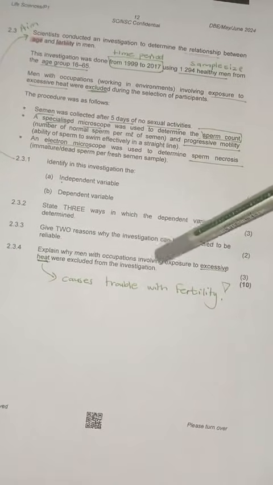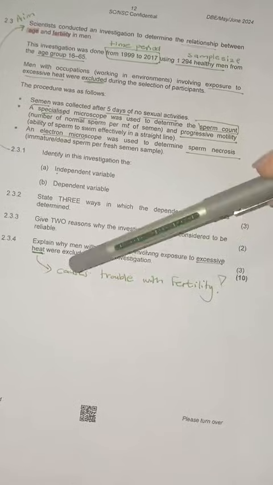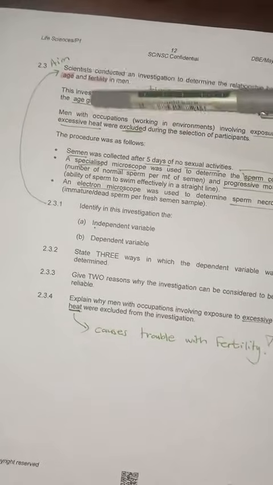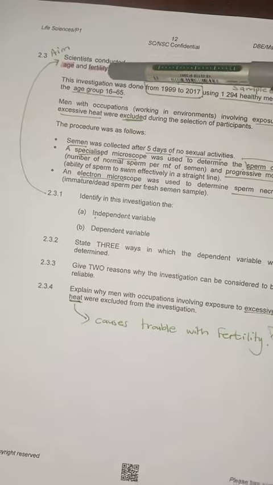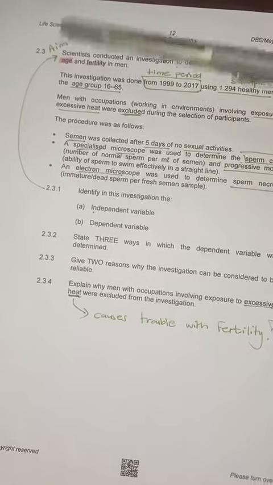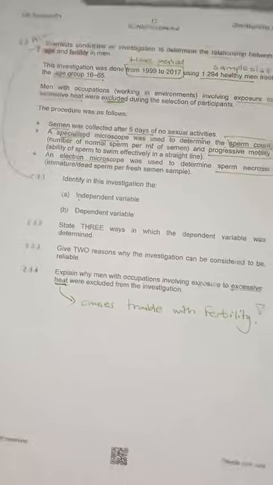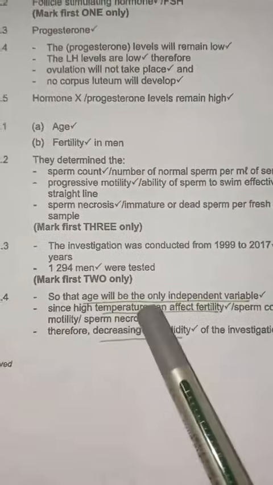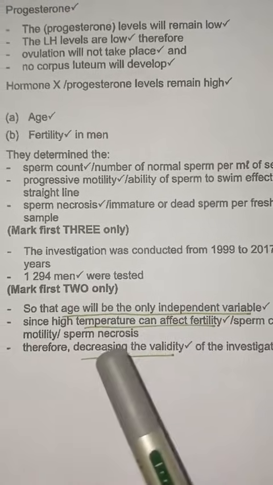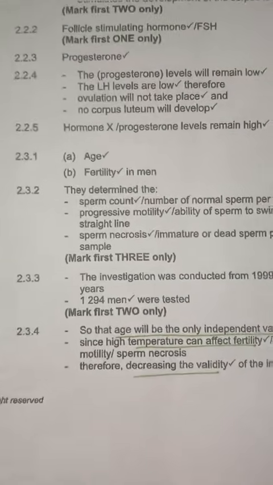And then explain why men with occupations involving exposure to excessive heat were excluded from the investigation. Because now we know heat causes problems with fertility. Now this is testing the relationship between age and fertility. Now if you put in heat, now you have 2 independent variables. The moment you put in heat, you've got 2 variables that have an influence on fertility, and we don't want that. So the answer there would be age must be the only independent variable. Temperature can affect our fertility, and therefore it will decrease the validity. Remember, validity is the design of our experiment.